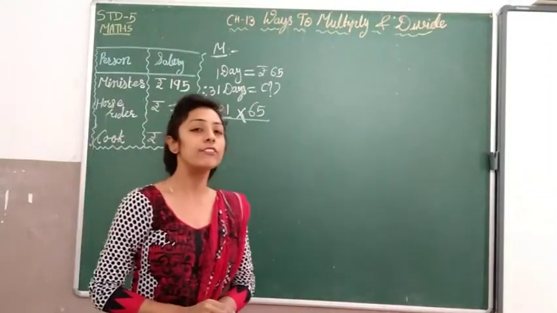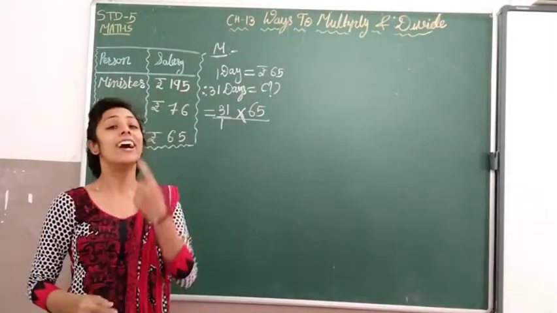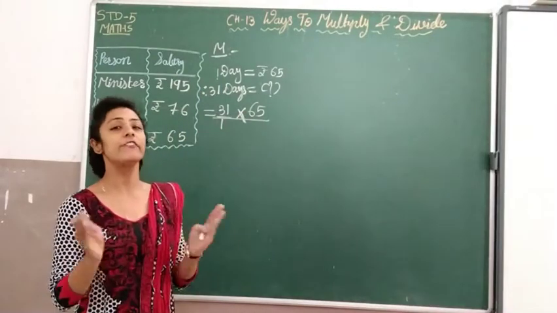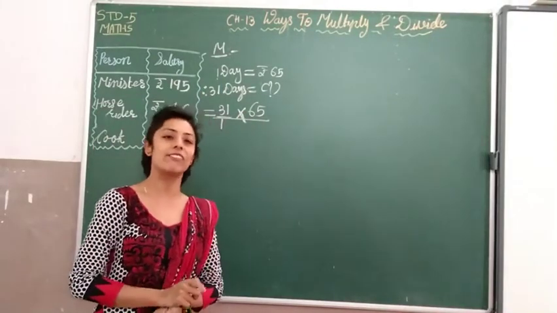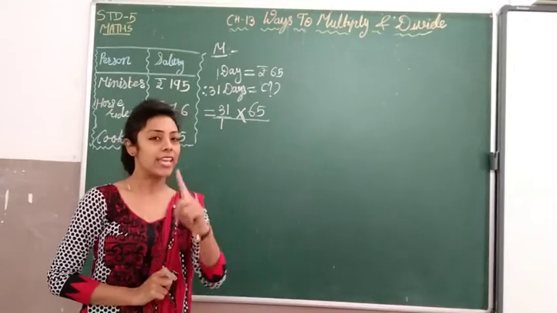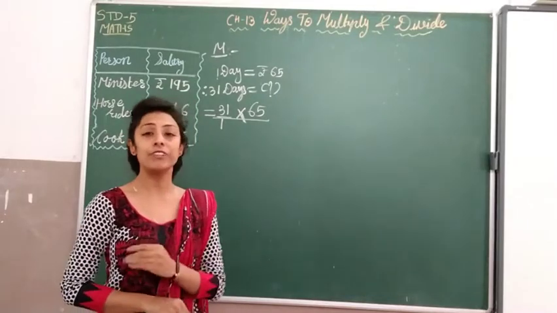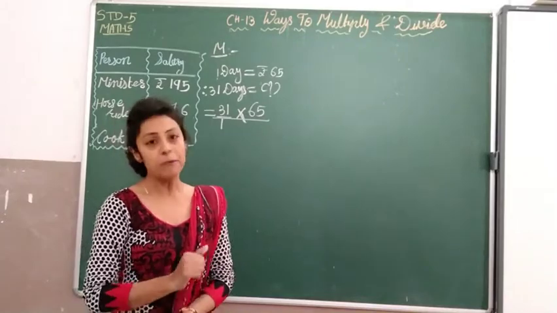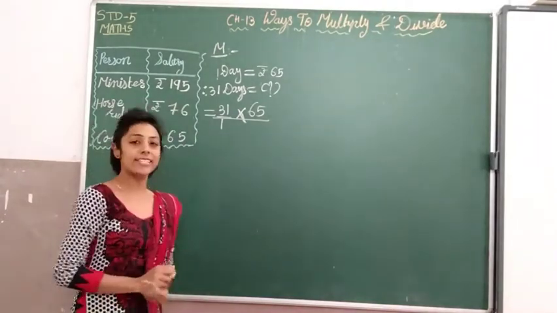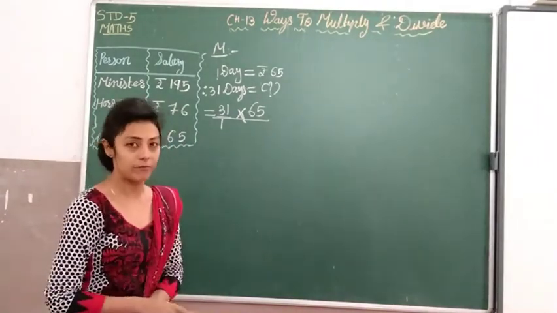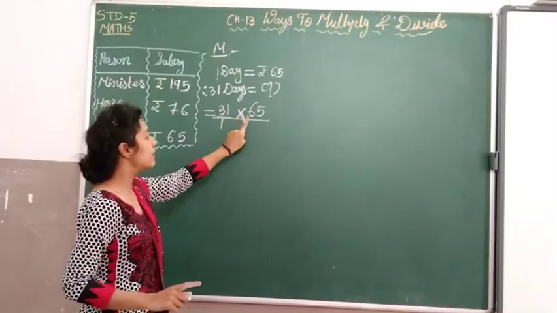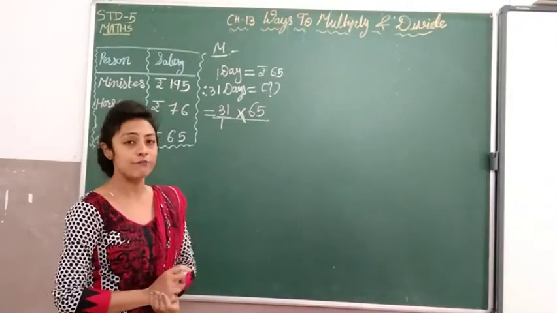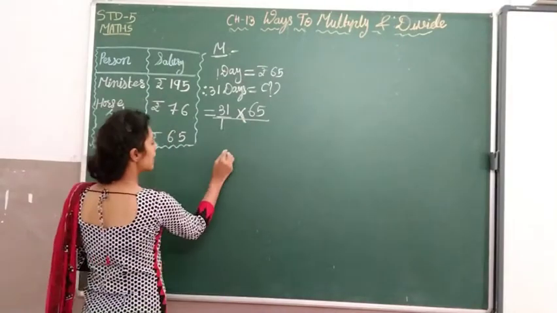So what we have to do? Multiplication. When the value for one is given and we have to find for more values, that time we will do the multiplication. एक day की salary आती है. We have to find for 31 days, so simply we will do the multiplication. Now let's start the method of Maniratnam. We have to multiply 31 by 65.